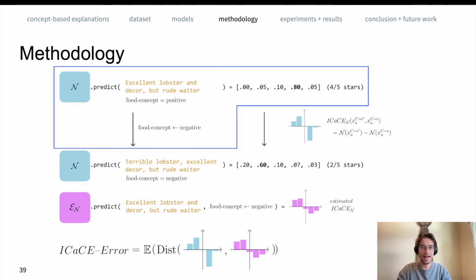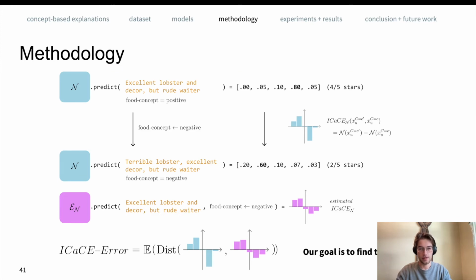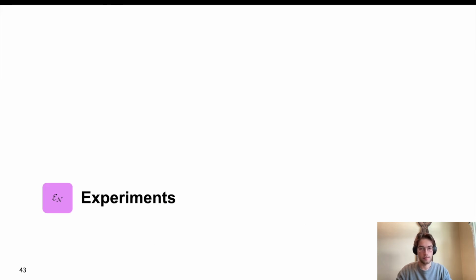We define the I-cake error, which for a given explanation method measures some distance between the predicted and ground truth model effects. And our goal is to benchmark and to find the best explainers for the first time on a large non-synthetic dataset. We have our dataset, we have our models, we have our methodology. Let us now consider some explanation techniques and investigate the results.